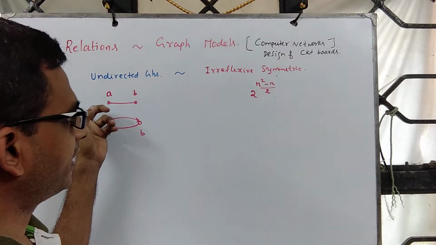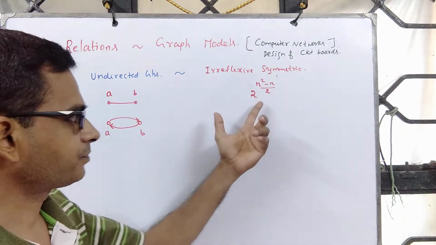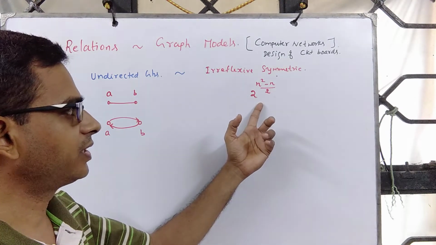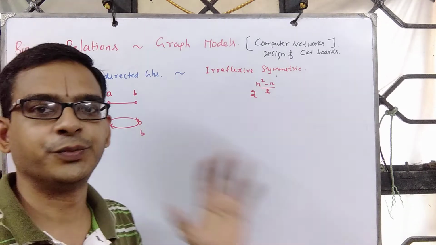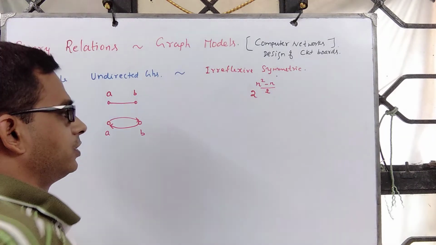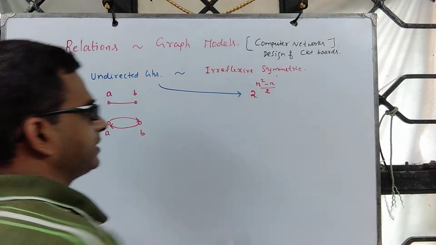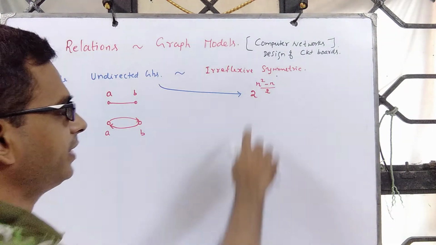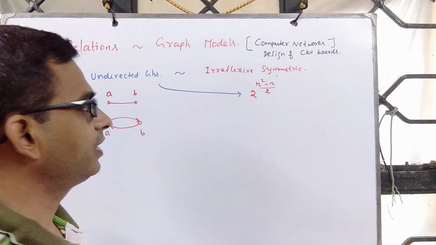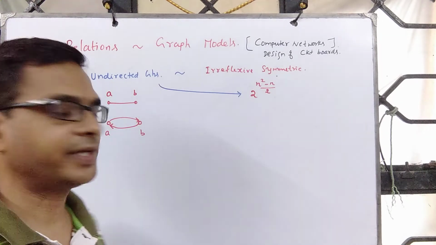Equivalently, the number of simple undirected graphs on n vertices is precisely 2 power (n square minus n) by 2, which we obtained via counting irreflexive symmetric relations.